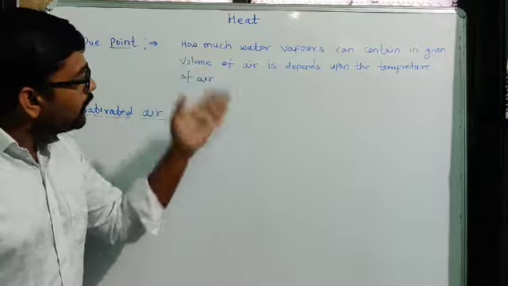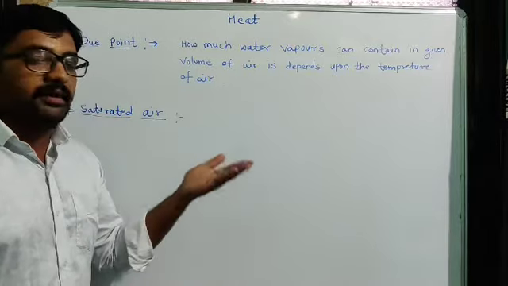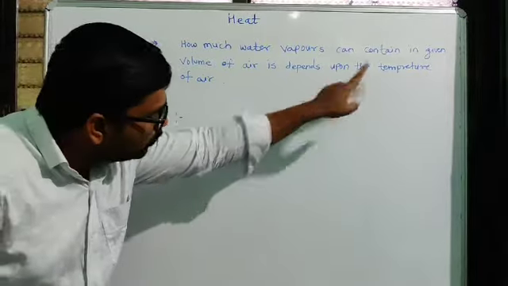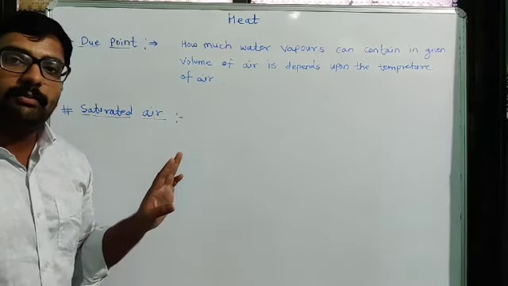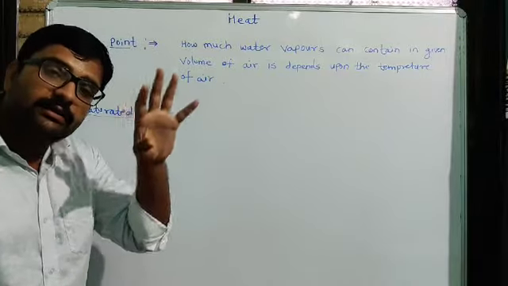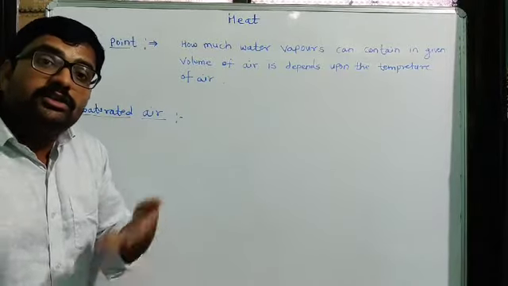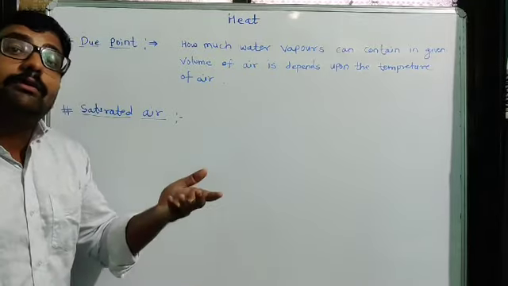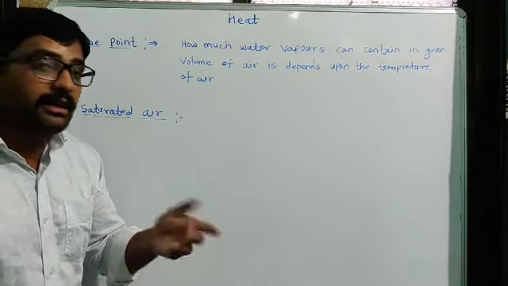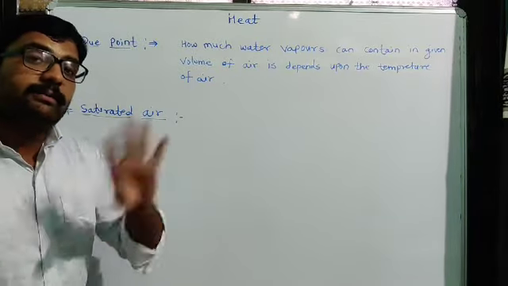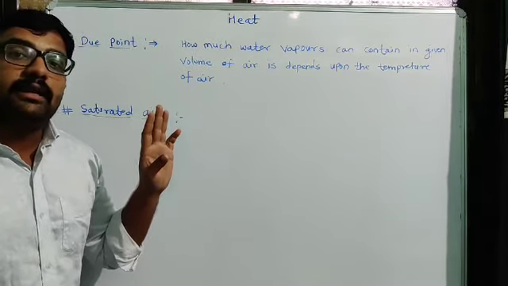The same way, if you continuously add water vapors to our surrounding environment, at one particular temperature the capacity of our surrounding air to hold moisture becomes full. If you supply further water vapors to our surrounding air, then those water vapors do not remain in our surrounding environment.